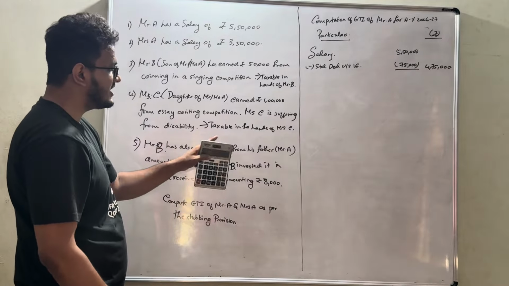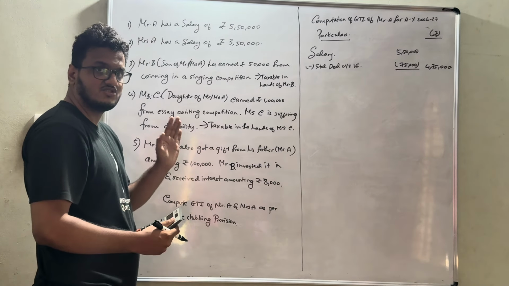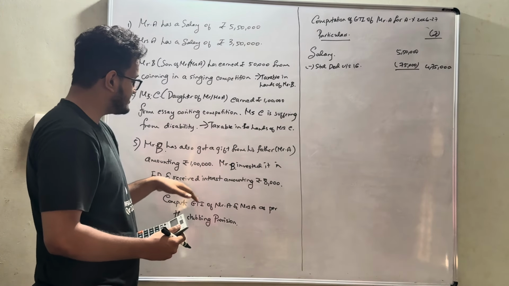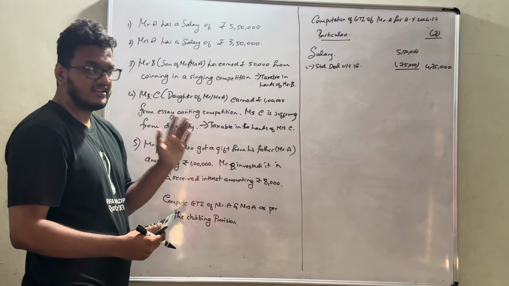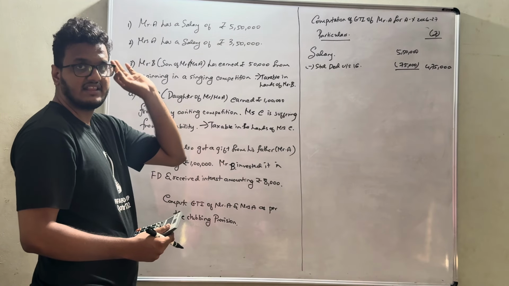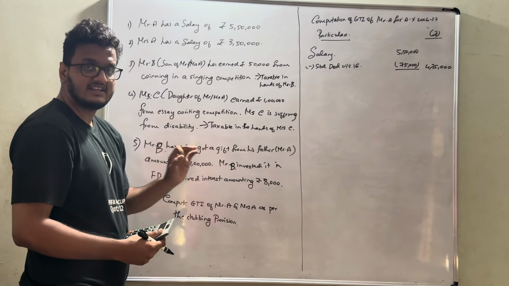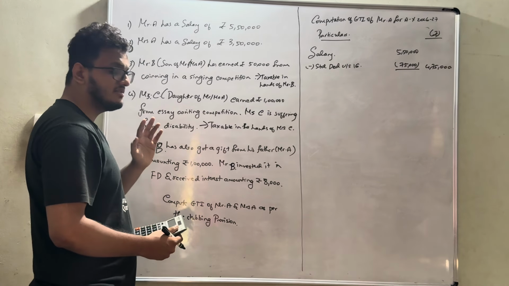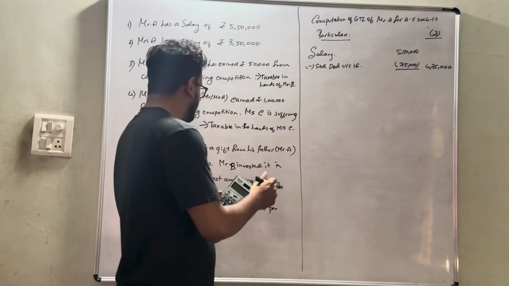Next, last, Mr. B has also got a gift. He got a gift from his father amounting to rupees 1 lakh. It is not by way of use of any skill or talent or any other experience. He invested it in FD and received an interest income amounting to rupees 8,000. In this case, whatever interest has been received shall be taxable in the hands of the parent, that is nothing but Mr. A. Why? Because this interest is not by way of skill or talent which Mr. B possesses. So whatever income has been earned will be taxable in the hands of Mr. A.